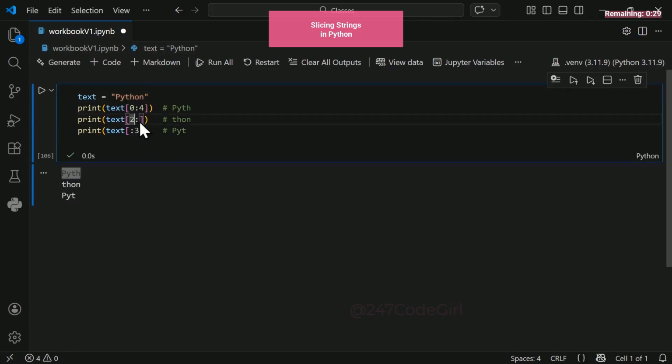You can leave the end position empty after the colon, and it will go from the starting index position to the end of the string automatically. You can also exclude the starting position to begin right at the beginning, and then provide the stop position. In this instance, it will print out positions 0, 1, and 2, excluding the third position itself. This has cut our strings like a cake.